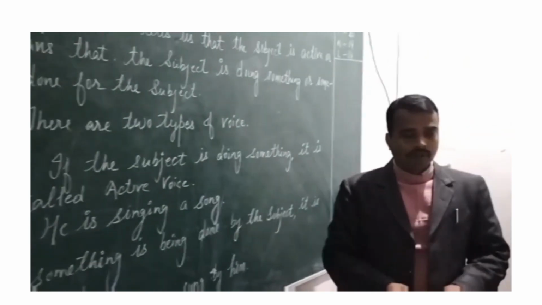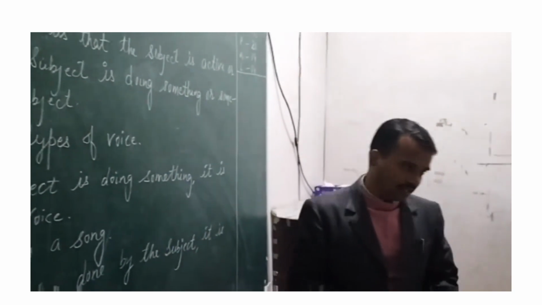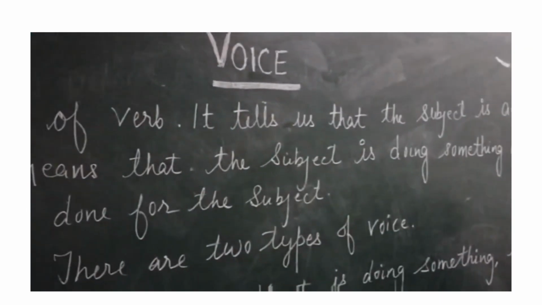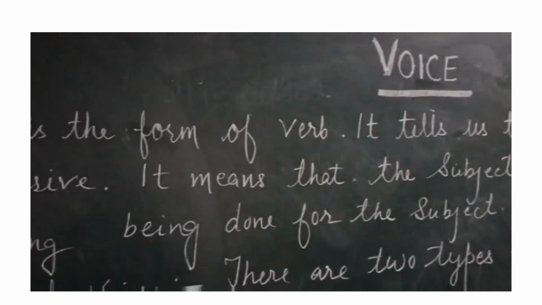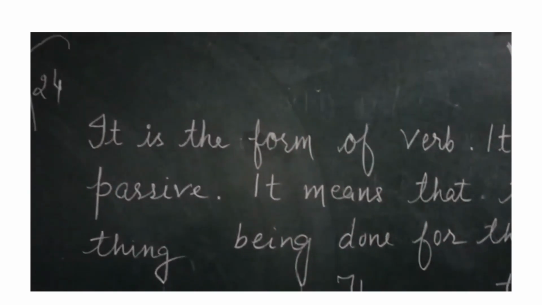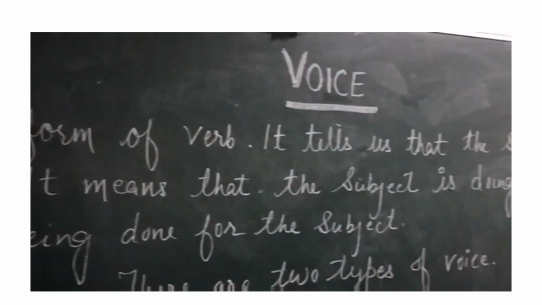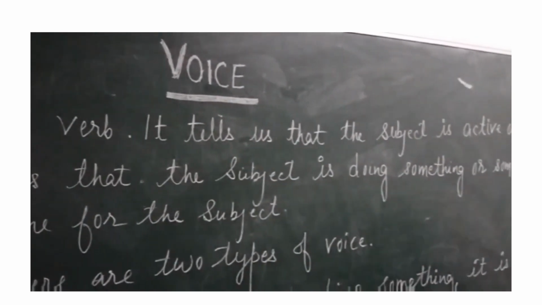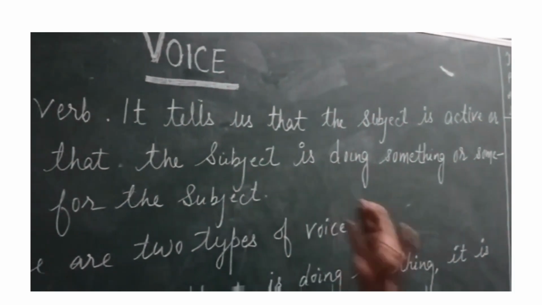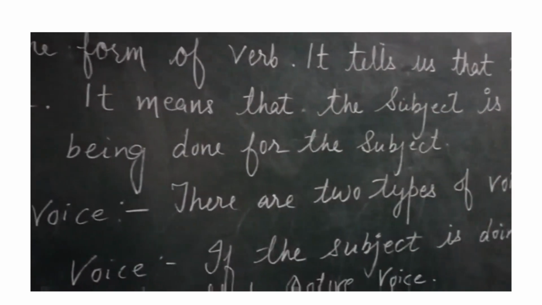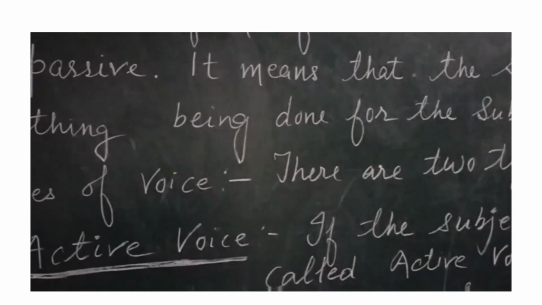Verb is the word which tells us something about the subject. So voice is also a form of verb, and it tells us that the subject is active, that subject is doing something, or passive, or something is done by the subject. It means that subject is doing something or something is being done for the subject. This is called voice. What do we call it? Voice. This is voice.